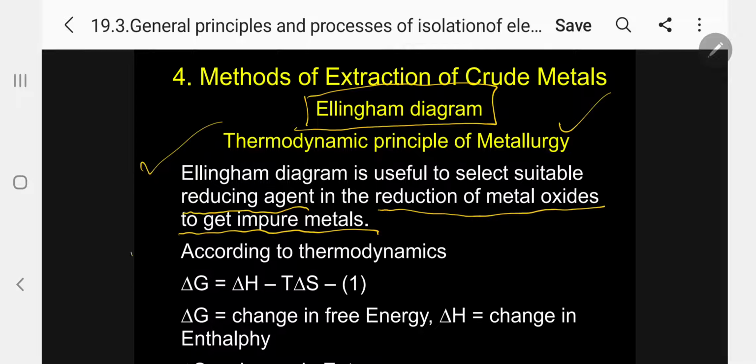So we know according to thermodynamics, we have seen that delta G equals delta H minus T delta S. Delta G is the change in free energy, delta H the change in enthalpy, delta S the change in entropy, T temperature. Kindly follow.